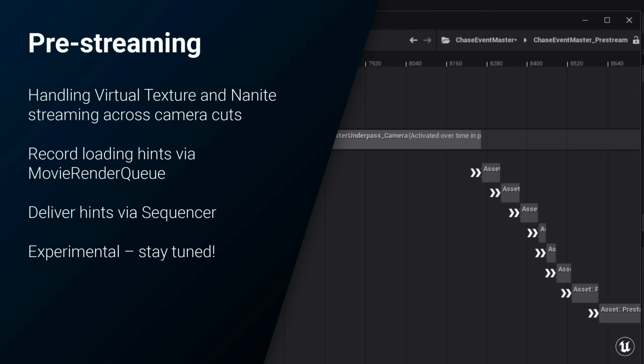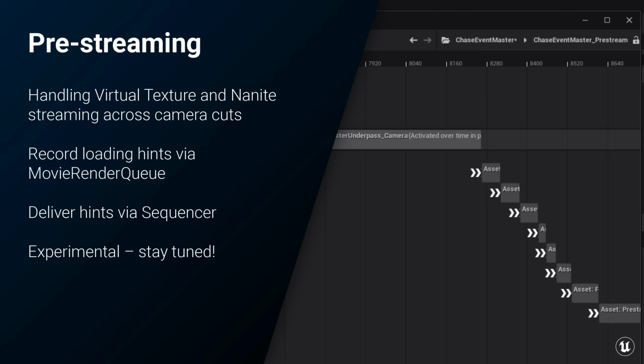One problem we ran into with our cinematic style content was handling camera cuts. Nanite and our virtual texturing systems in particular are very powerful and very, very good at using memory efficiently, but they rely on GPU feedback to do this so well. They take great advantage of the fact that the camera typically moves only a short distance for the vast majority of frames. But what this means is that when the camera does move significantly, it can take a couple frames for the proper data to get loaded, which causes artifacts in the meantime. So we needed to give these systems some additional help to really nail the image quality around camera cuts.